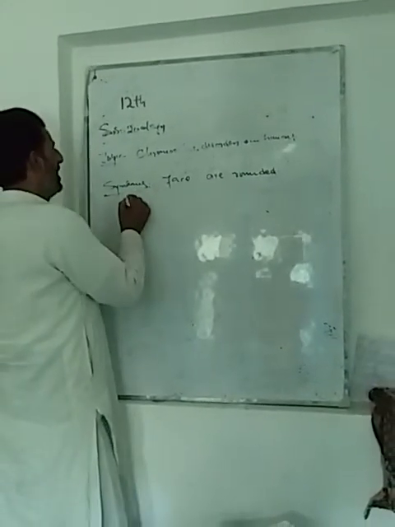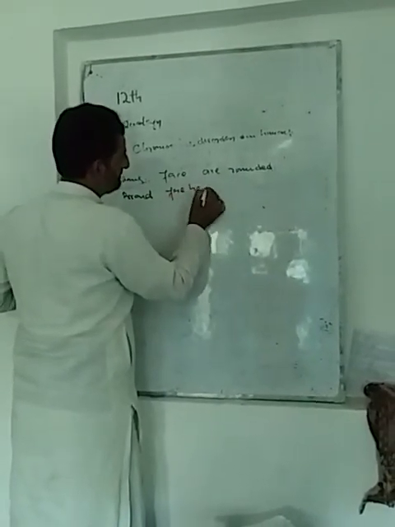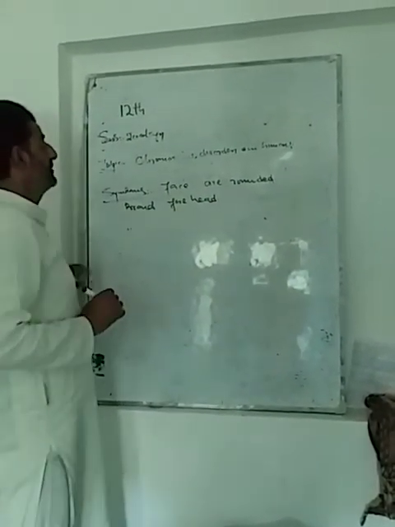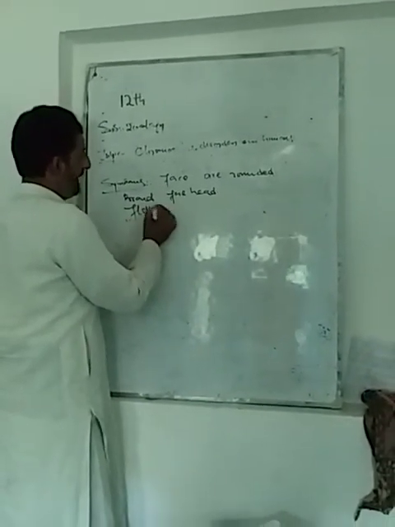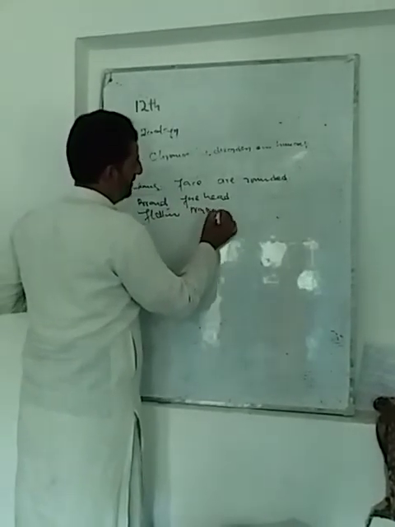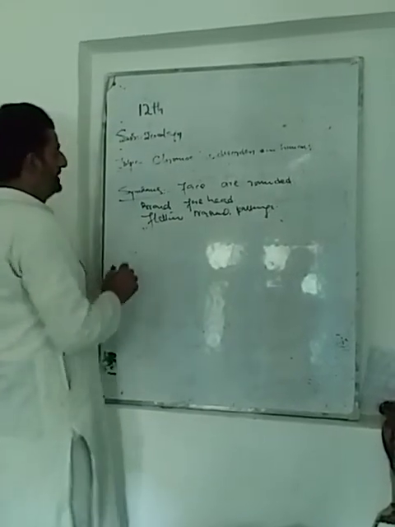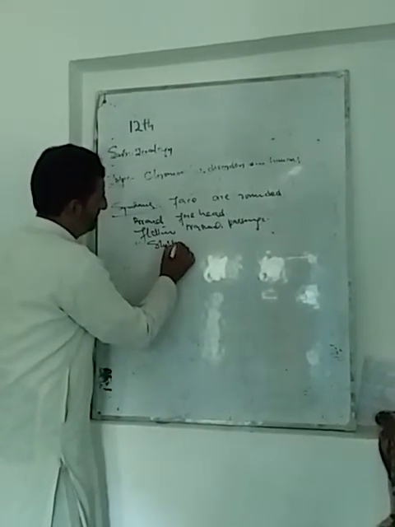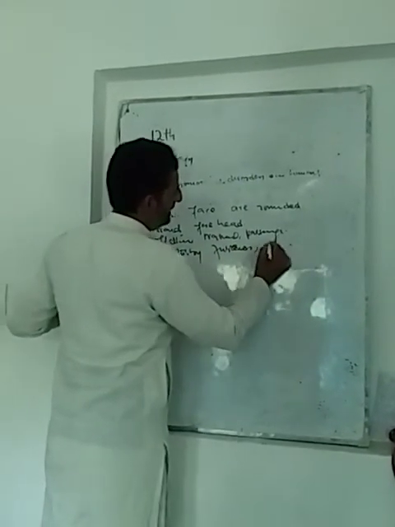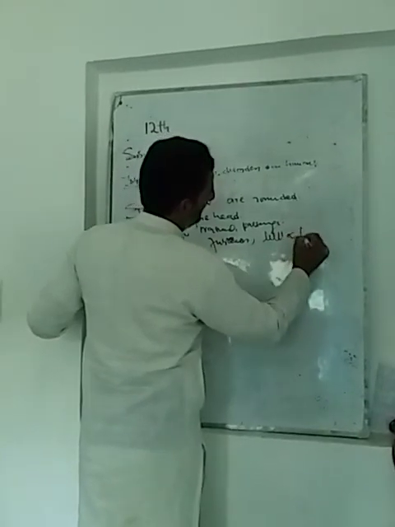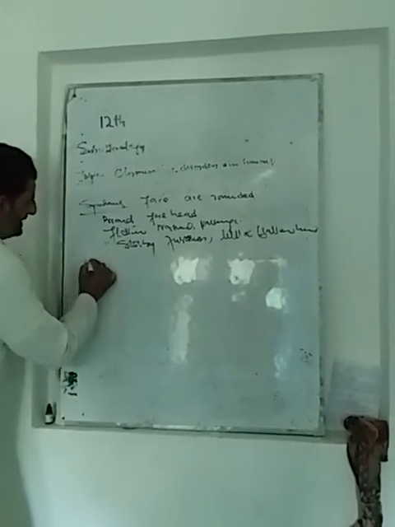Forehead is broad. तीसरा symptom है flat nasal passage, stubby fingers, little and flattened hands, low intelligence